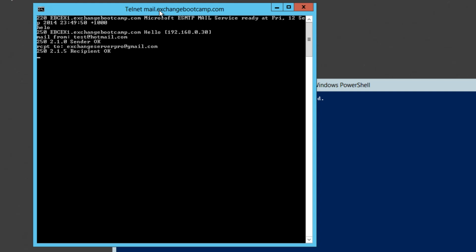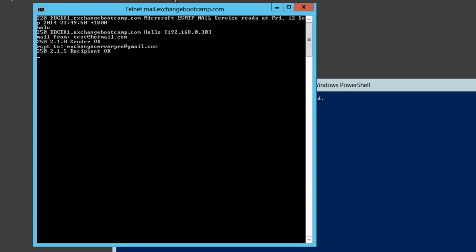And this time the recipient is okay. So it's allowing an external sender with no authentication to send to an external recipient. So it is in some ways like an open relay, but because we've locked down the remote IP addresses that will be allowed to make these connections and send these emails, it is reasonably secure.